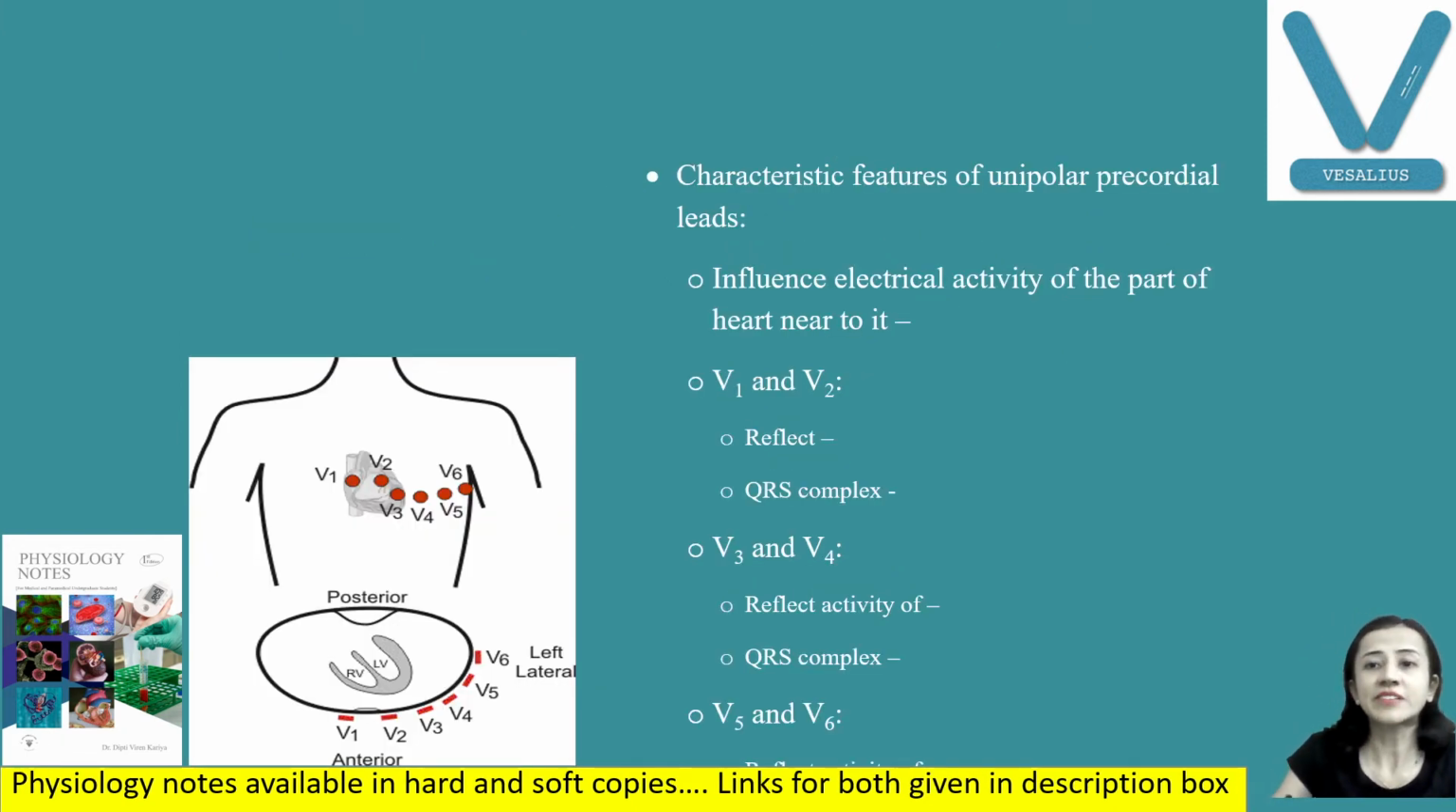Okay, now characteristic features of unipolar precordial leads. Okay, they reflect electrical activity of the part which is near to the heart, like V1 and V2.